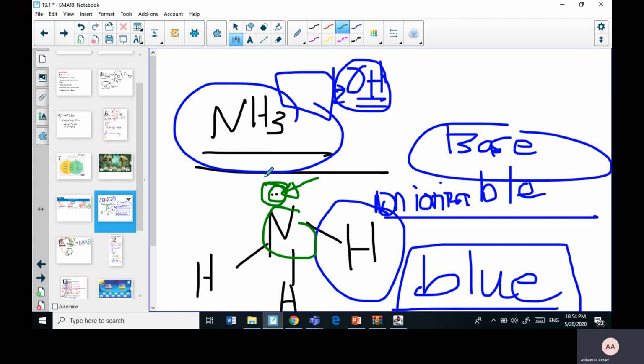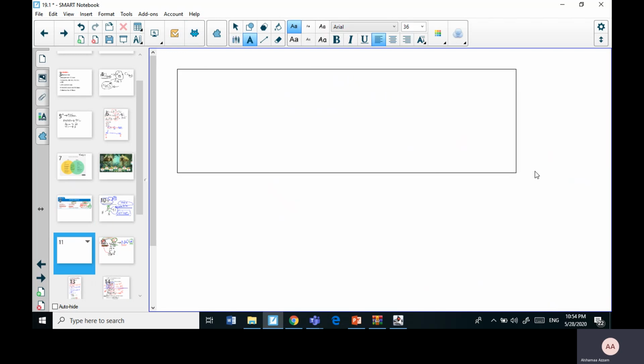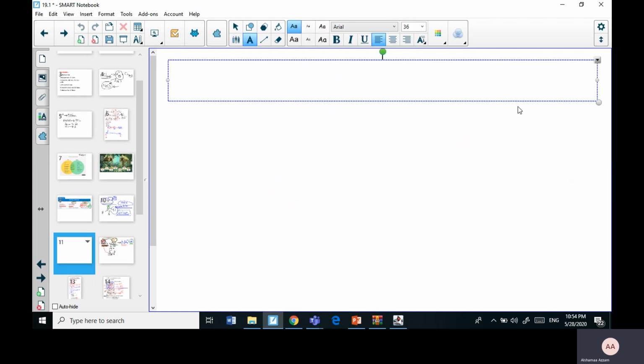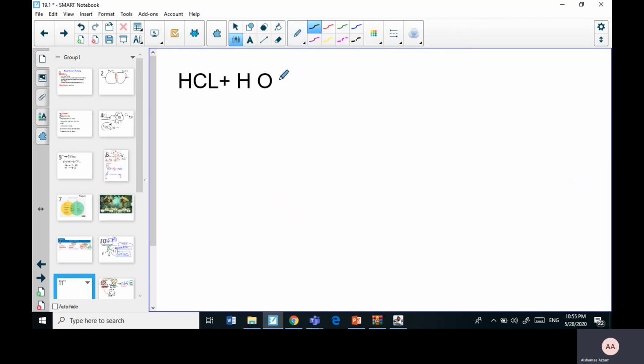Now let's look at the equation one more time. Or before that, let's see the definition of an acid. They say it is a proton donor. So if we take an acid that we know, which is HCl, and we put it in water, H2O, what is going to happen to the HCl?